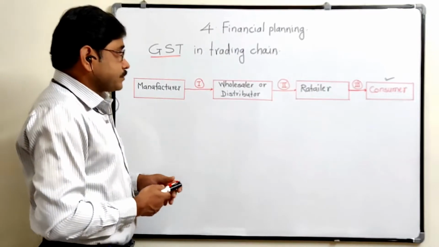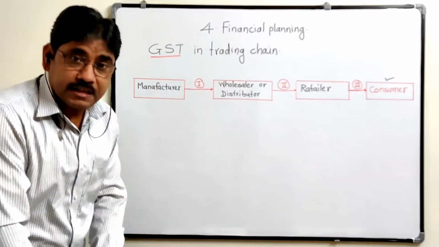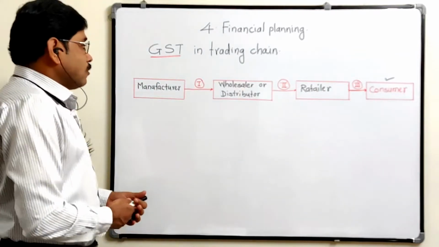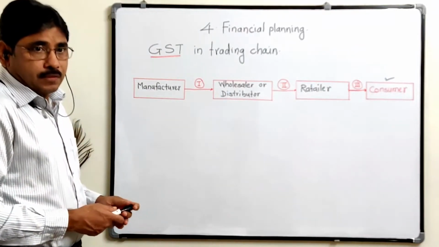Here one example is given in our textbook. Suppose one product is there.